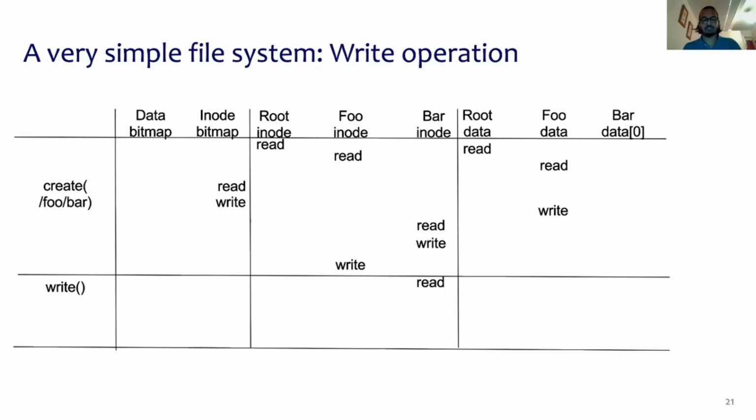During the write operation, we read in bar's inode to figure out the free data blocks associated with the bar file. And then we read in the data bitmap to figure out the free data blocks that are present in the file system. And then we pick one data block and mark that as used. And then we write data to the data block, and then we update the bar inode to reflect that information.